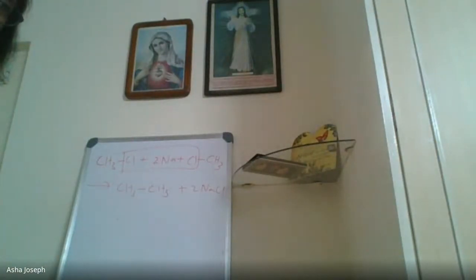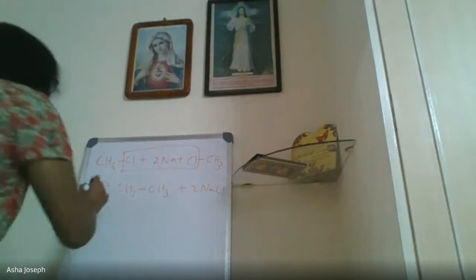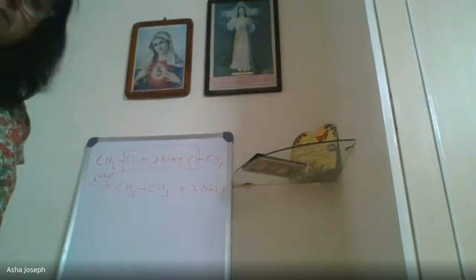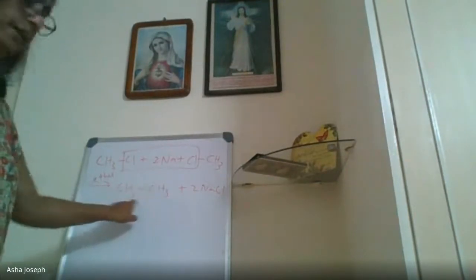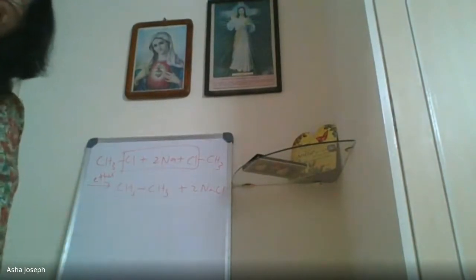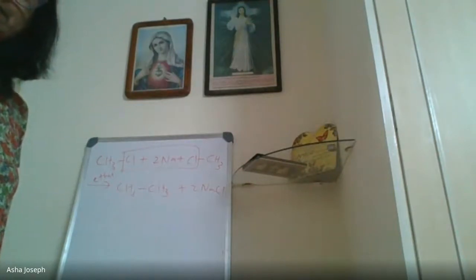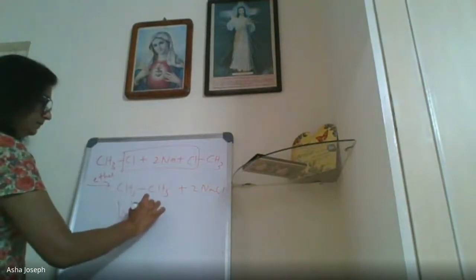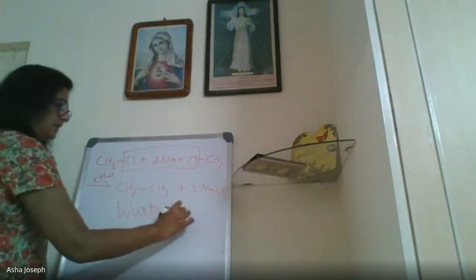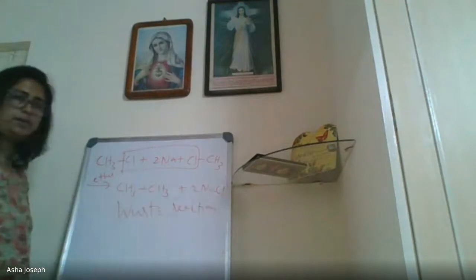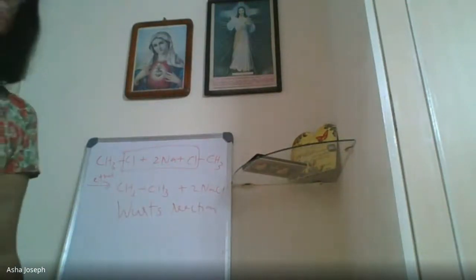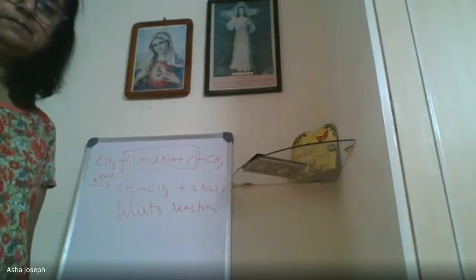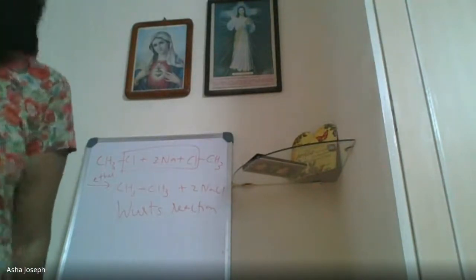Alkyl halides react with sodium. Here also ether is there. In presence of ether, to form what is this? Alkane, isn't it? 11th standard Wurtz reaction. So that is the reaction with sodium. So two reactions only, reaction with metals. Any doubt on this? This you learned already.